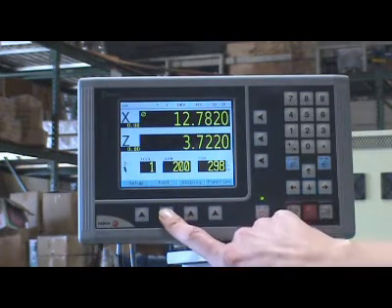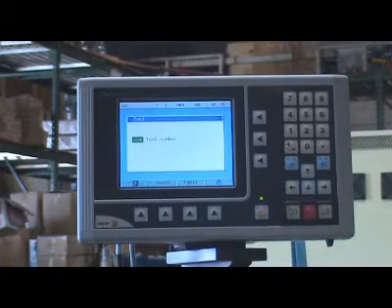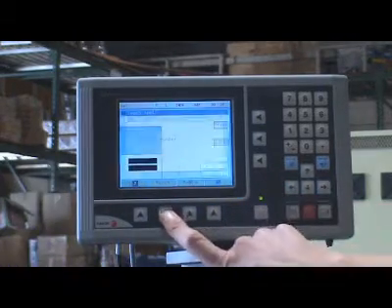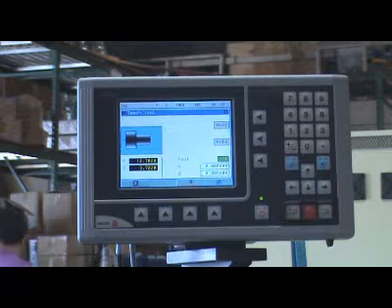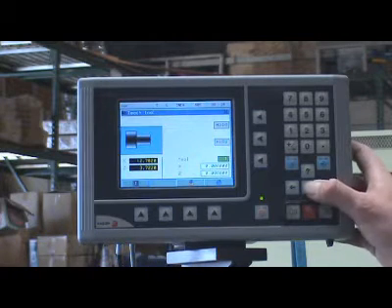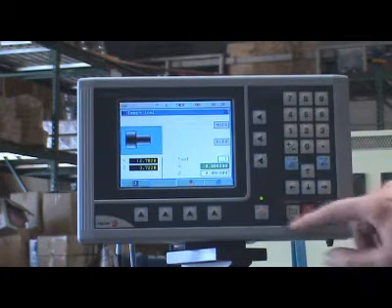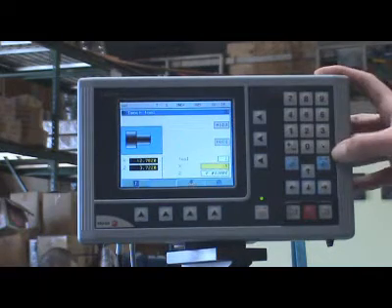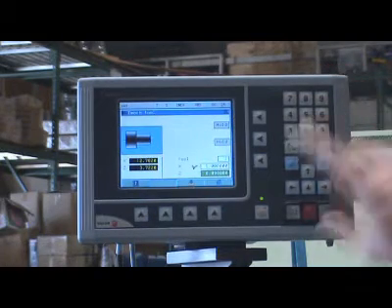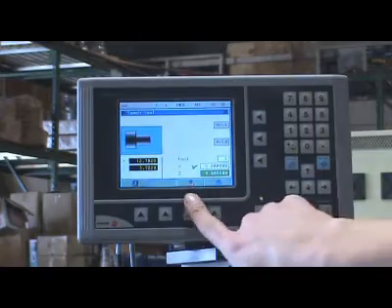To teach a tool, press the tool function key, press teach, move to the desired diameter, enter the diameter, and press the confirming function key.